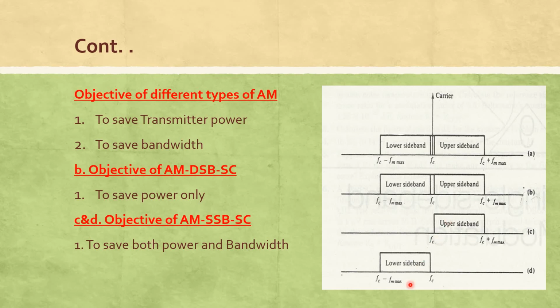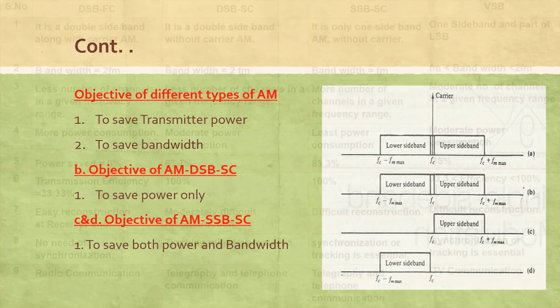In this method, we save power by removing the carrier, and we save bandwidth by removing one sideband. If you remove one sideband from the frequency spectrum, we save almost 50% of the bandwidth. That's why it is a special type, single sideband suppressed carrier.